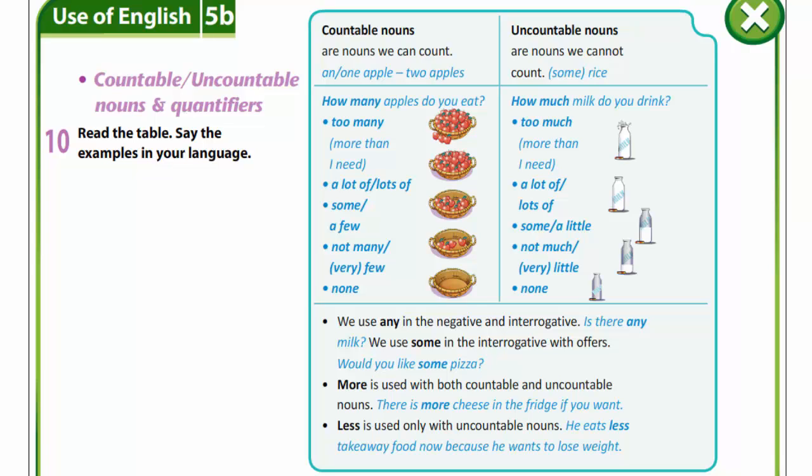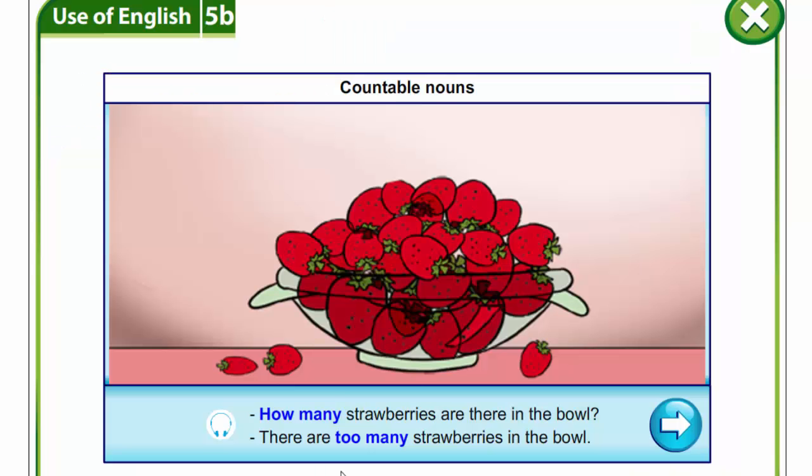We use any in the negative and interrogative. For example, is there any milk? We use some in the interrogative when we offer something. Would you like some pizza? More is used with both countable and uncountable nouns. There is more cheese in the fridge if you want. Less is used only with uncountable nouns. He eats less takeaway food now because he wants to lose weight. Now let's listen to the examples.